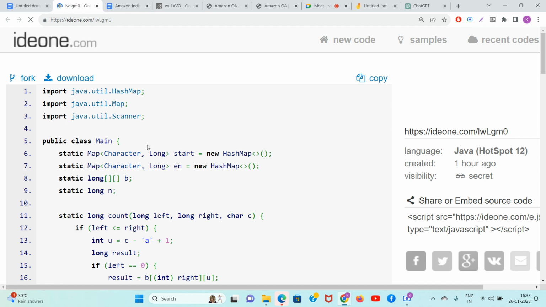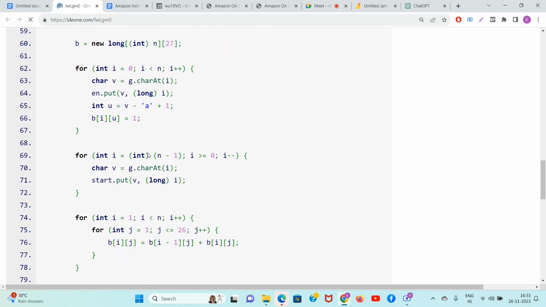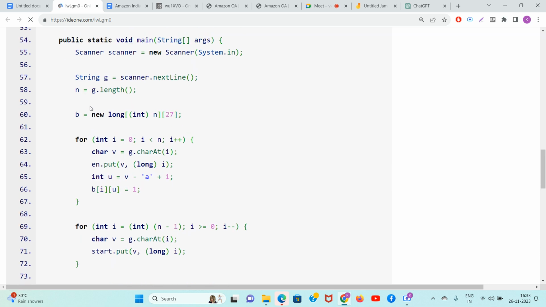Java language. Okay, guys, see, same thing, guys.